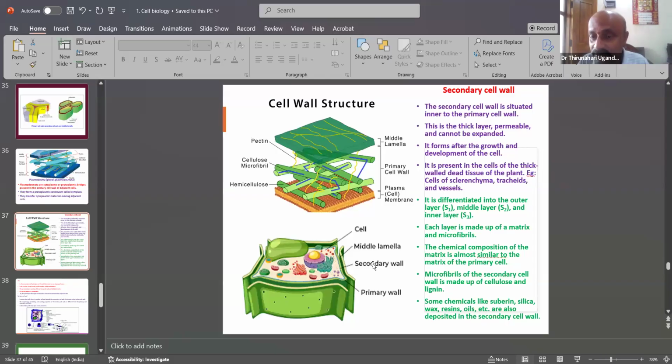Each layer is made up of matrix and microfibrils. The chemical composition of the matrix is almost similar to the matrix of the primary cell wall. The microfibrils of the secondary cell wall are made up of cellulose, and lignin is also there. Then some chemicals such as suberin, silica, wax, resins, and oils are also deposited in the secondary cell wall. The secondary cell wall is present in higher grade plants.